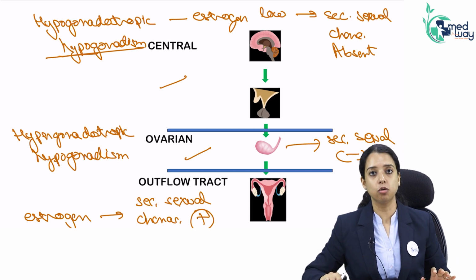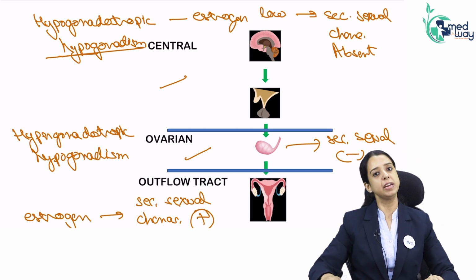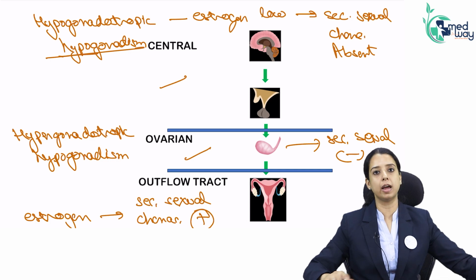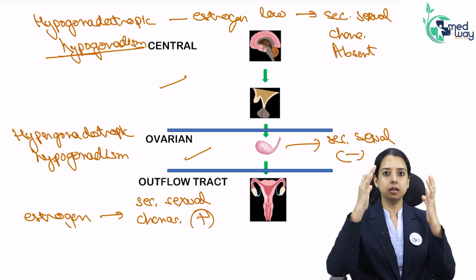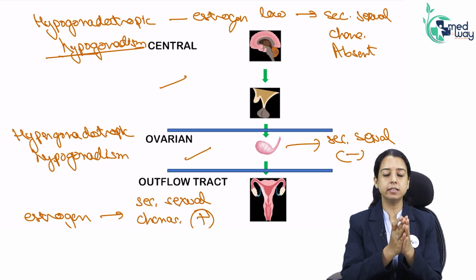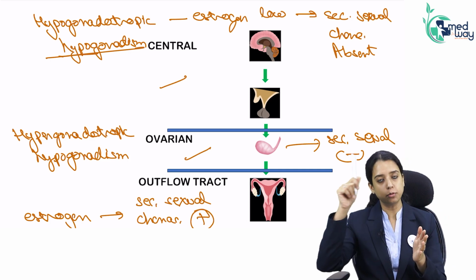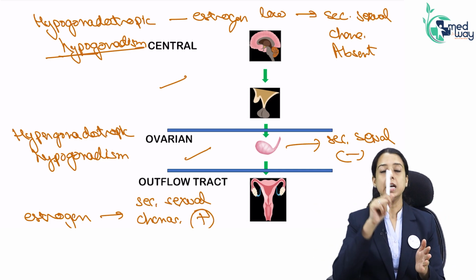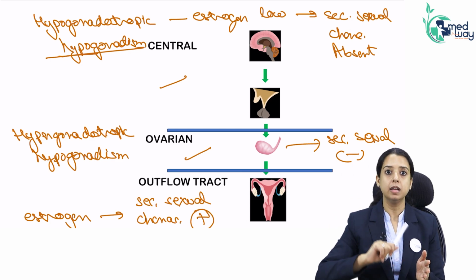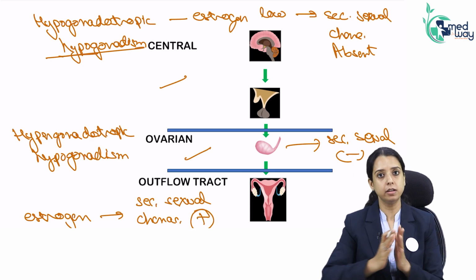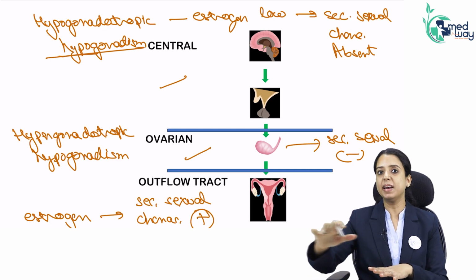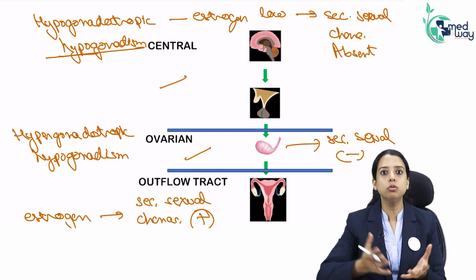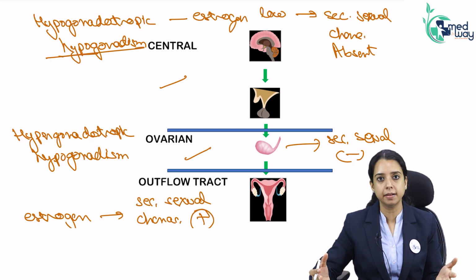Now imagine a scenario. The question gives me a girl of 15 years, no menses, secondary sexual characters present. I'll start thinking, secondary sexual characters are present, so she has estrogen in her body. It means her hypothalamus and pituitary are functioning properly. It means her ovary is functioning properly. It means the lesion lies somewhere in the uterus and vagina. So what will be my next test? Ultrasound. That's the only way of seeing the uterus and vagina.